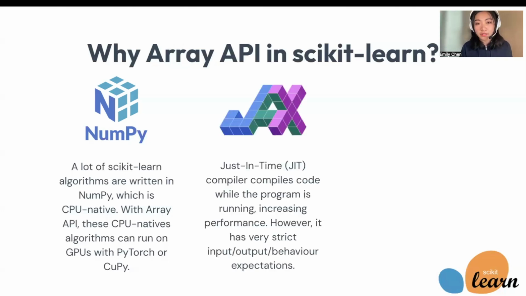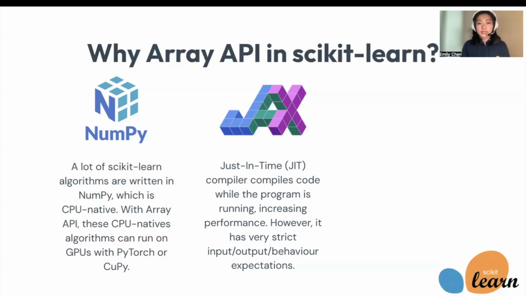But that's not the only benefit of adopting Array API. There's this thing called just-in-time compilers, which compile code while the program is running, as opposed to compiling everything before runtime. So this means that performance will increase as well, because you're not taking the extra time to compile everything.